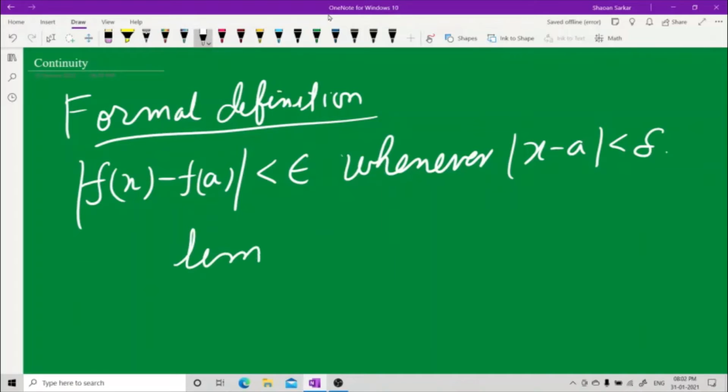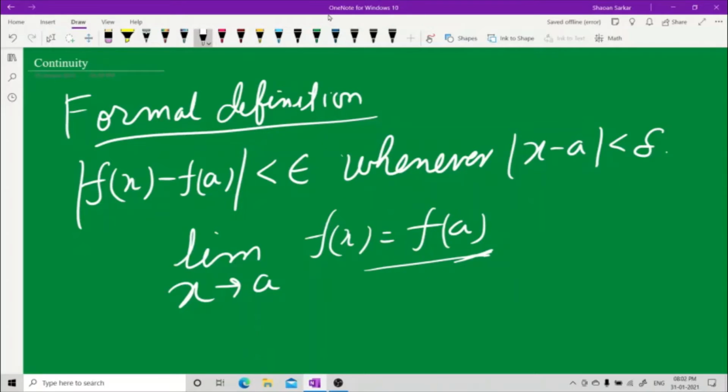The other definition is limit x tending to A of f(x) is equal to f(A). That is the point. Earlier you used to write this L. Now the value of the function at the point should be the same as that of the limit. जो वैल्यू फंक्शन का होगा वही लिमिट की वैल्यू के बराबर होना चाहिए.